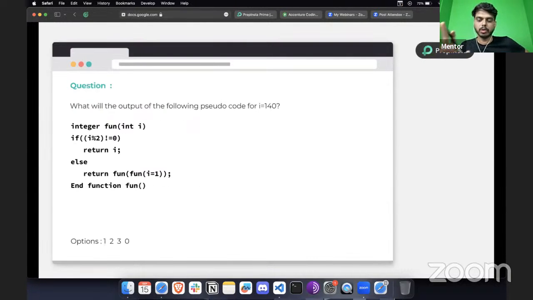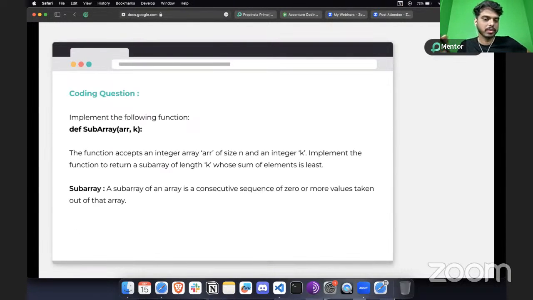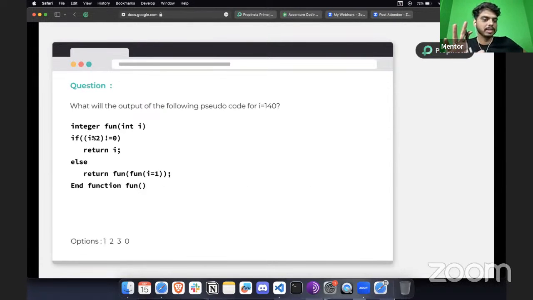Before going to the code part, if you want to take a screenshot here, you can take it and start solving on your own. Or meanwhile, you can just answer this question first, and then we will move to the coding part. All right, so can anyone tell me what will be the answer for this last pseudocode question, and then we will move on to the coding question.